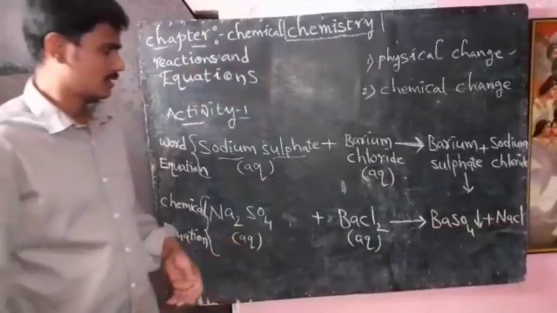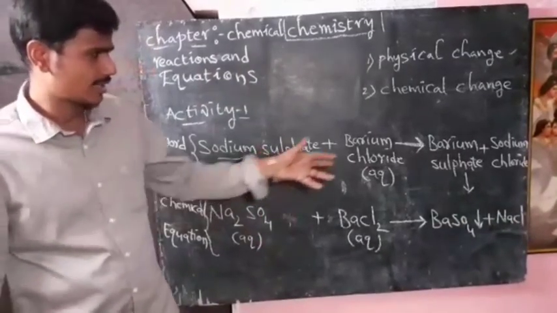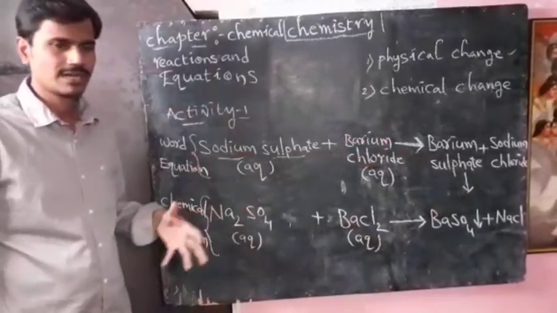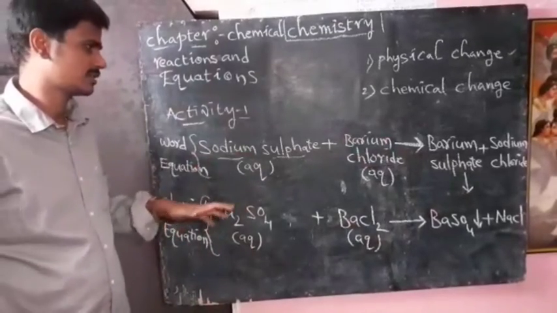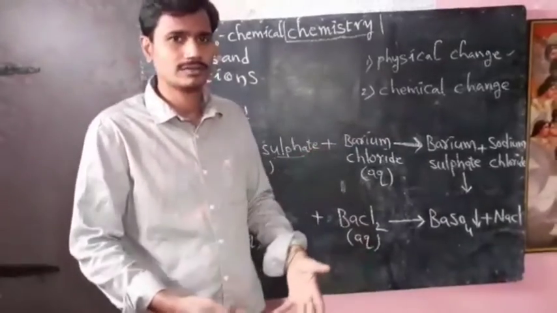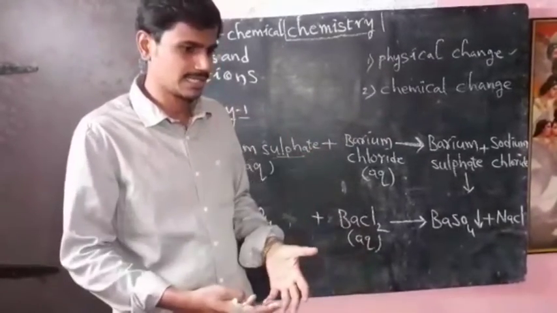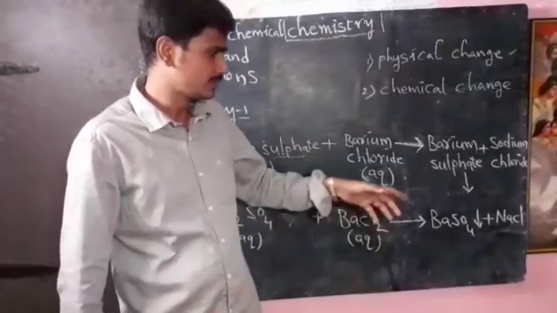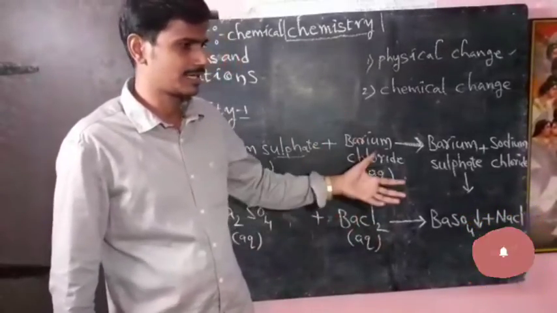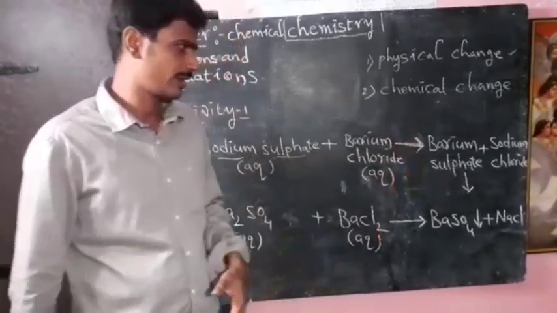So I told you about reactants and products. Reactants are the substances which participate in the chemical reaction. The substances newly formed after the chemical reaction are called products.